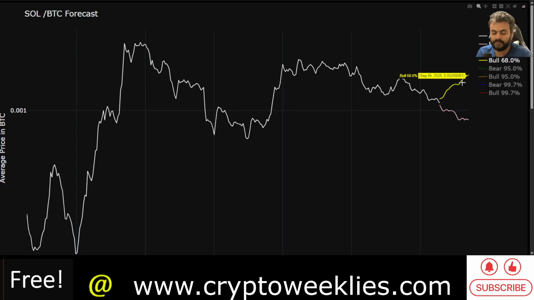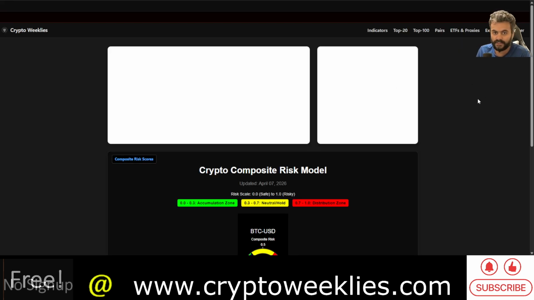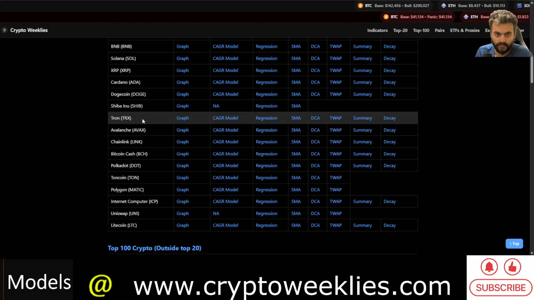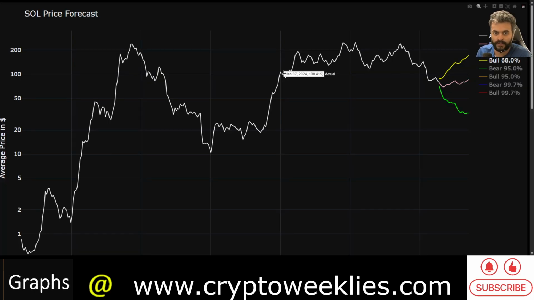So these valuations help more than Sol's, let's say for example, its own machine learning based USD price model, because whatever Sol does is a function of what Bitcoin does. But there are still these drops estimated from the Sol USD based price analysis, estimating a non-panic bear market drop. If the bear market continues all the way in the next 6 months until about September 2026, the bear market drop for Sol could be as bad as $32 to $33 as estimated by our machine learning based model. That doesn't mean that this has to happen.